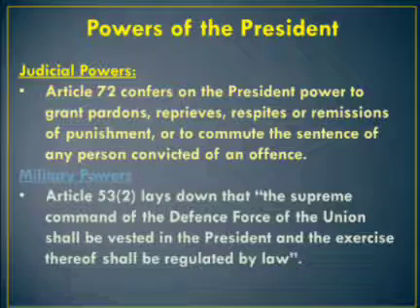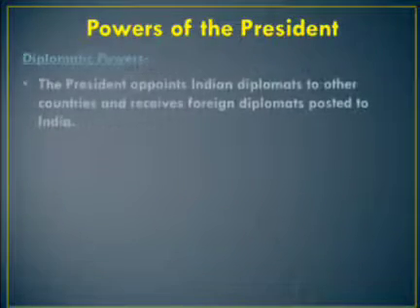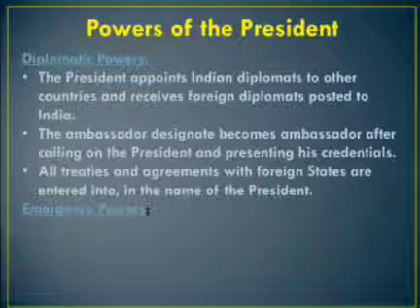Next we'll see the diplomatic power of the President. What is the diplomatic power of the President? All international treaties and agreements are negotiated and concluded on behalf of the President. However, in practice, such negotiations are usually carried out by the Prime Minister along with his cabinet, especially the foreign minister.